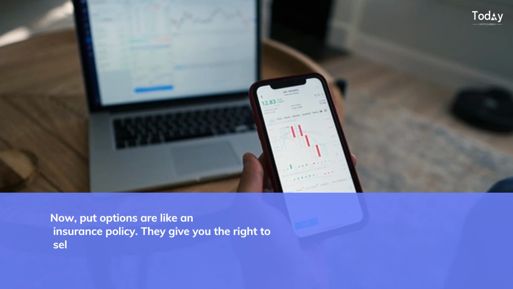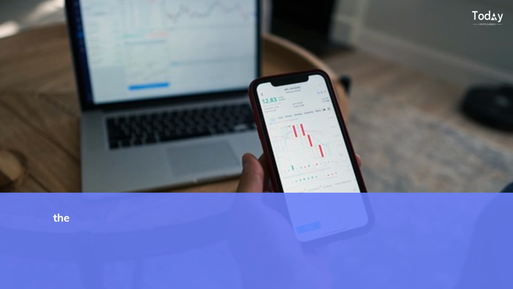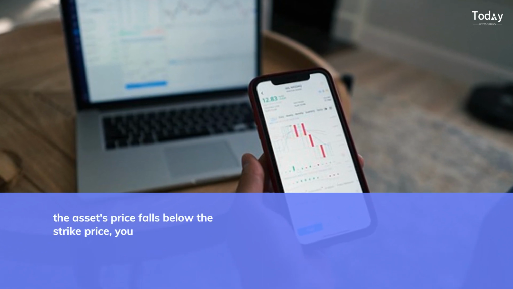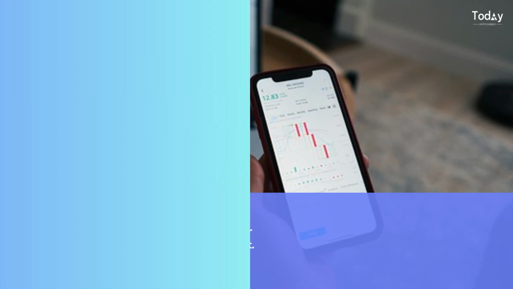Put options. Now, put options are like an insurance policy. They give you the right to sell an asset at the strike price. If the asset's price falls below the strike price, you can sell it at the higher strike price, protecting your investment.